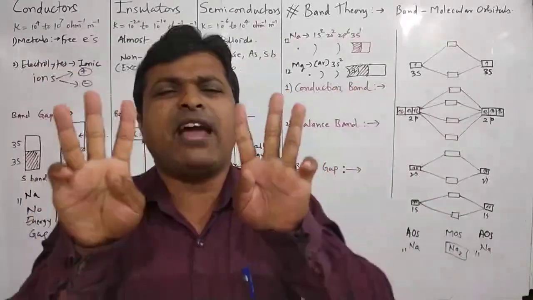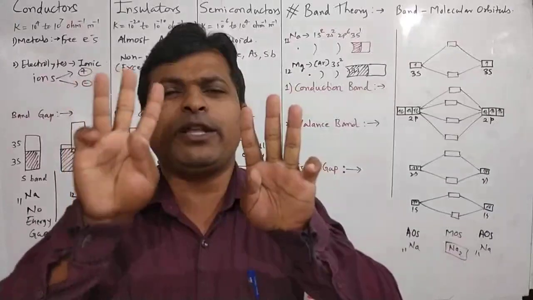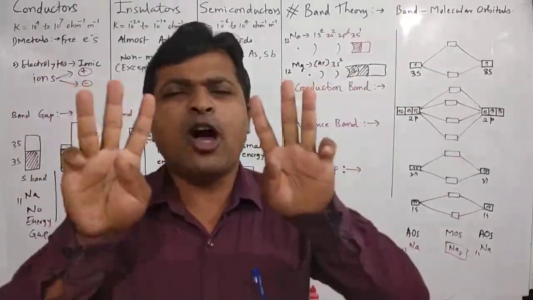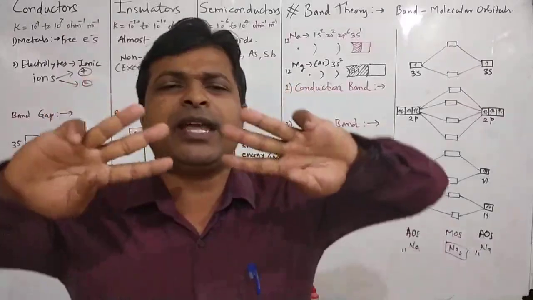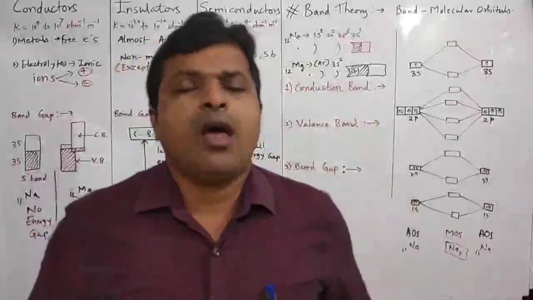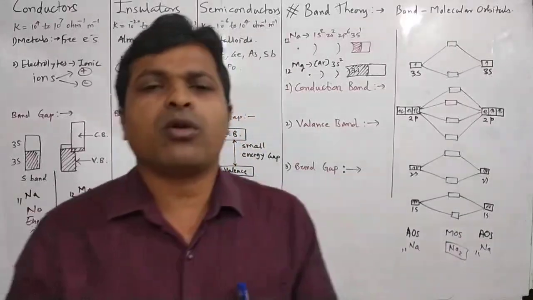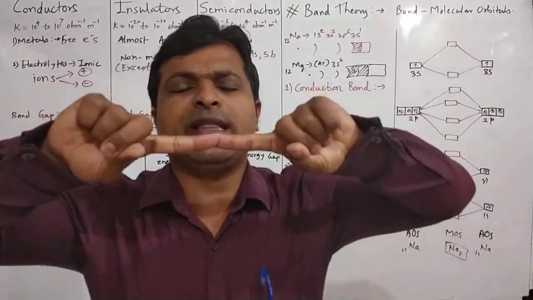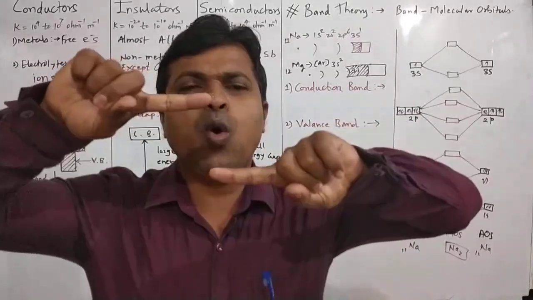Atomic orbitals having equivalent energy, for example 2p and 2p, px, py, pz, can overlap with each other and form a corresponding number of molecular orbitals. Suppose two atomic orbitals undergo mixing, there is formation of two molecular orbitals.